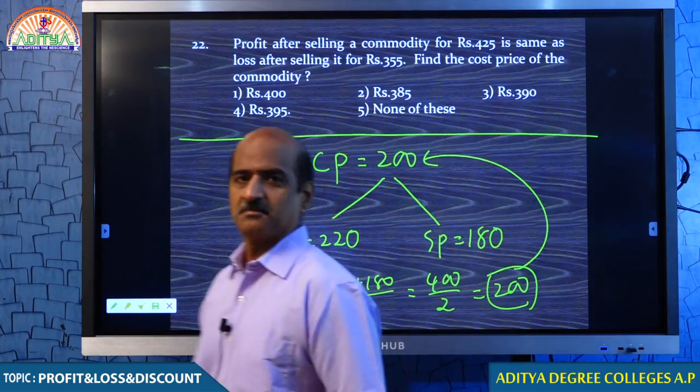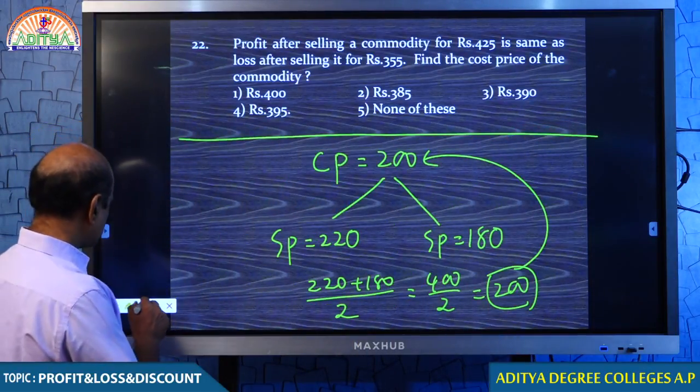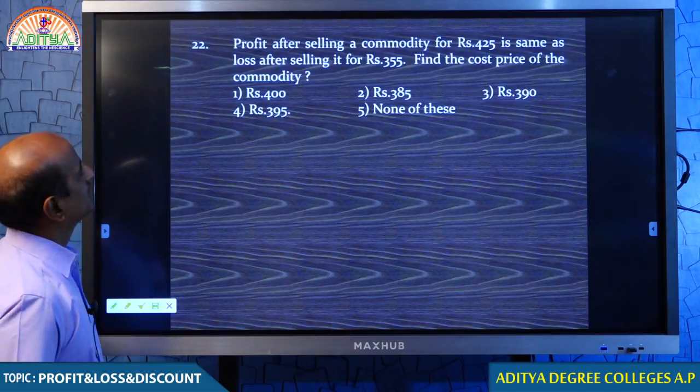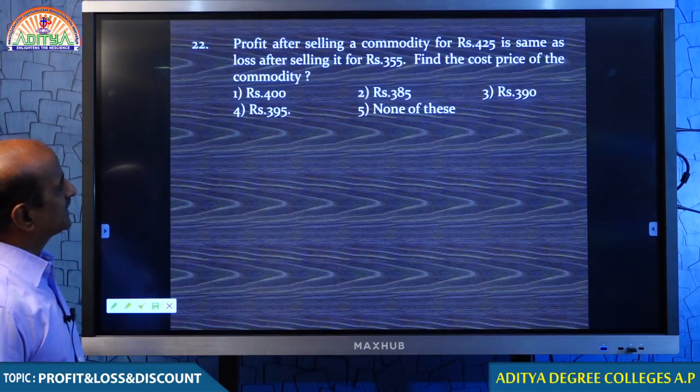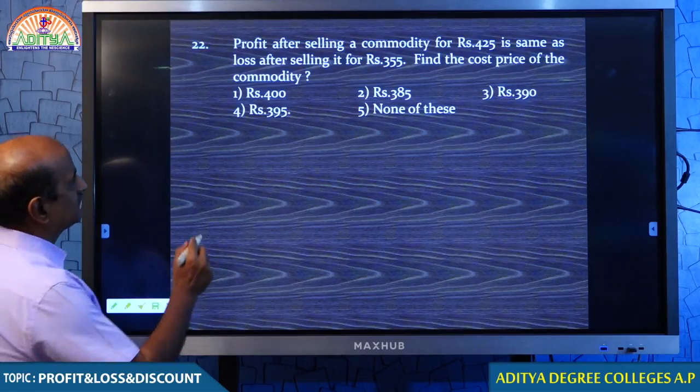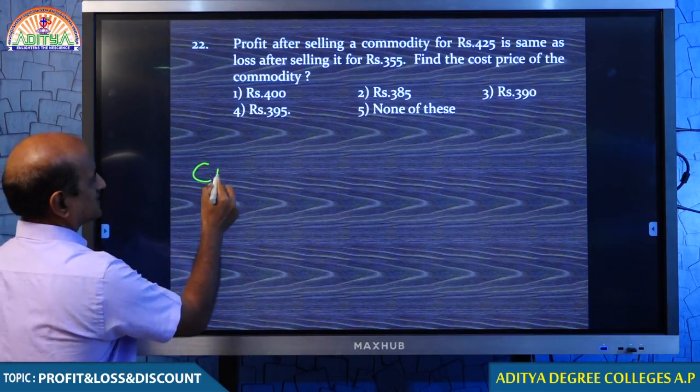Come on student, please come to the point. Look at the question. Profit after selling a commodity for 425 is same as loss after selling it for 355. Find the cost price.